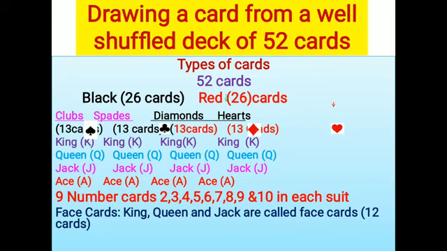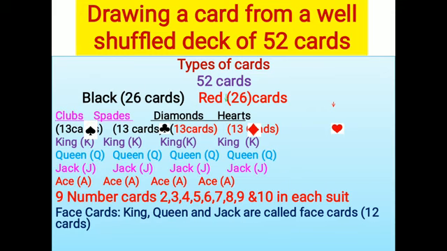26 black and 26 red, and 26 black cards are again two types, one is club and one is spade, and in red cards also two types are there, diamond and hearts, 13 cards each, and in each group one queen, one jack, one king and one ace are there, and 9 cards with the numbers.